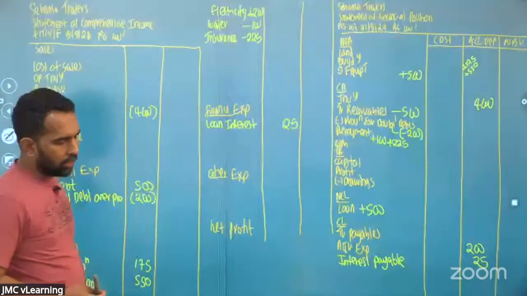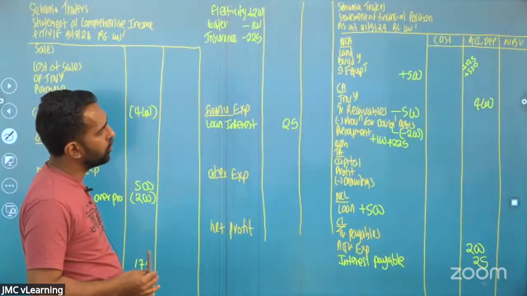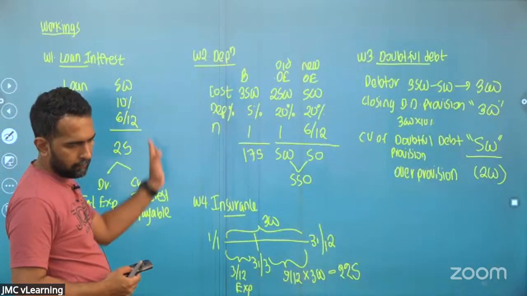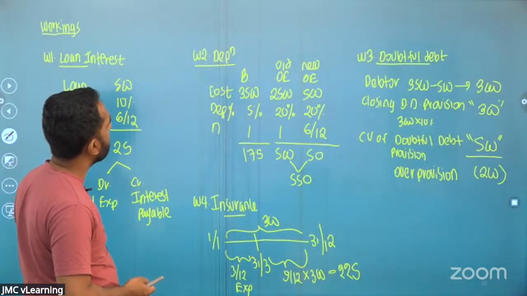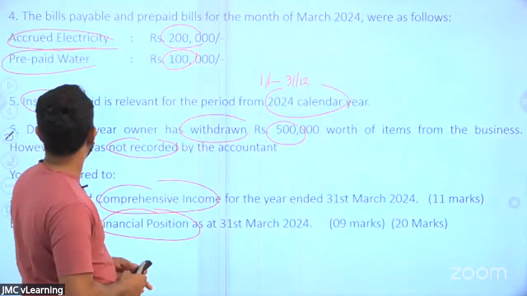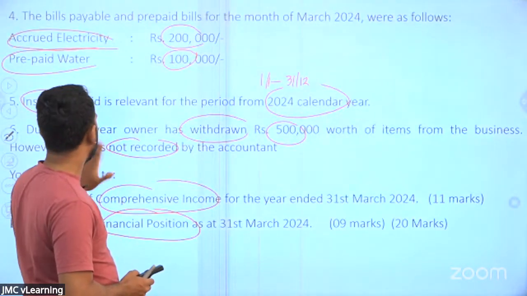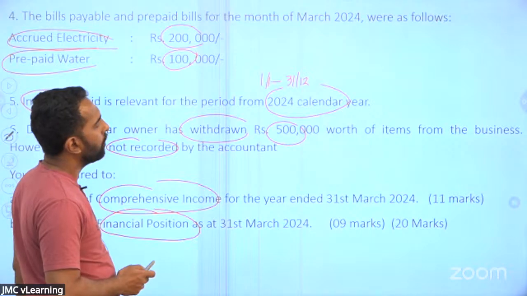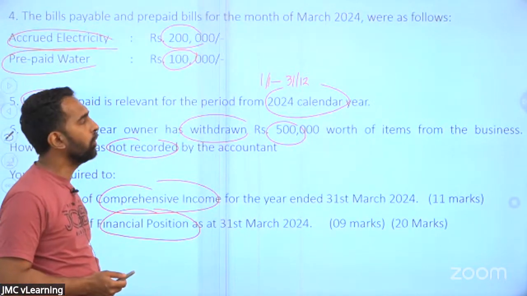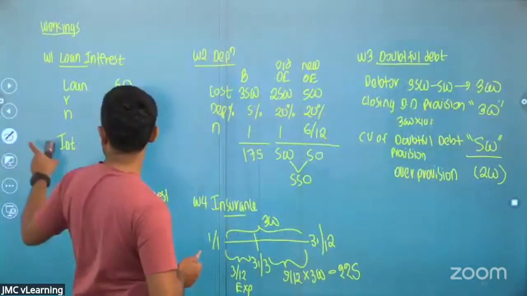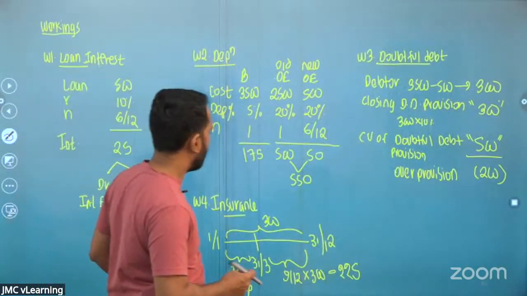Right. So you have done up to 5 adjustments. Last one. During the year, owner has withdrawn 500 worth of items from the business. However, this has not been recorded. I'll give the double entry for that. Generally, you don't have to.